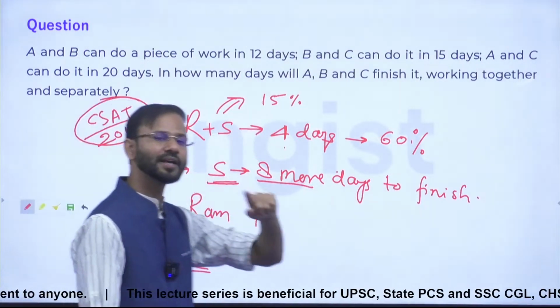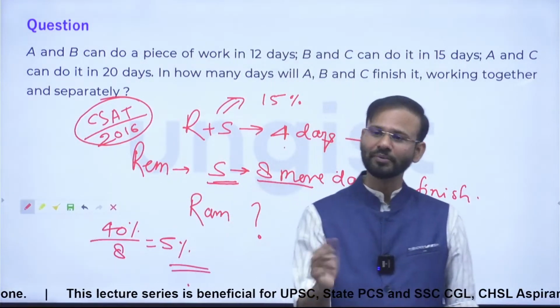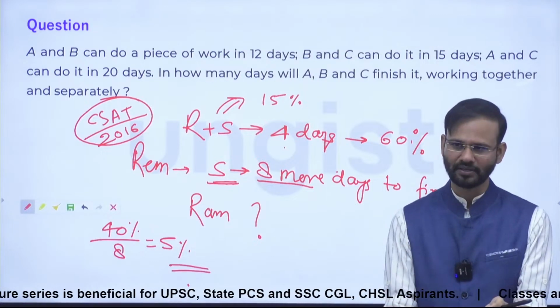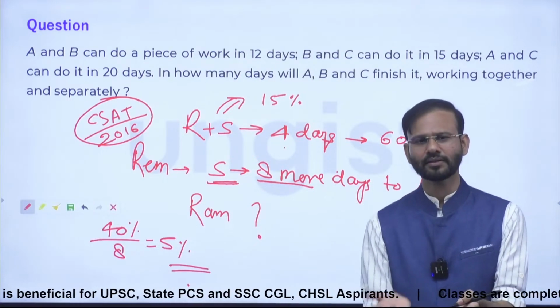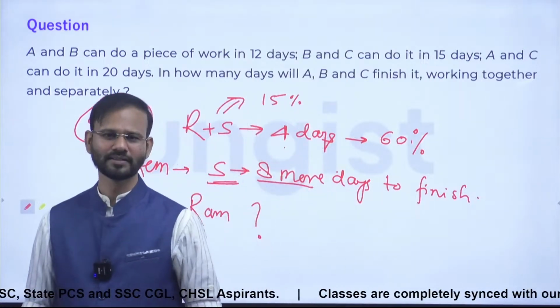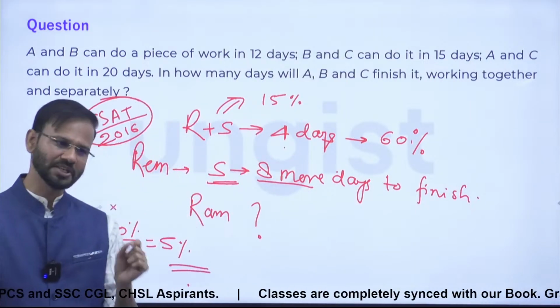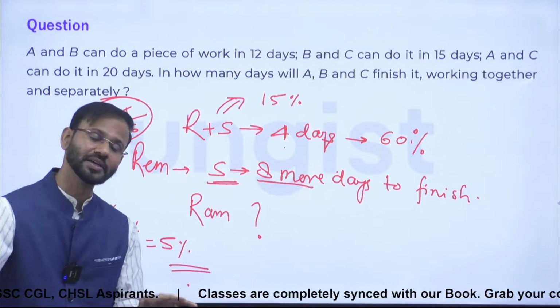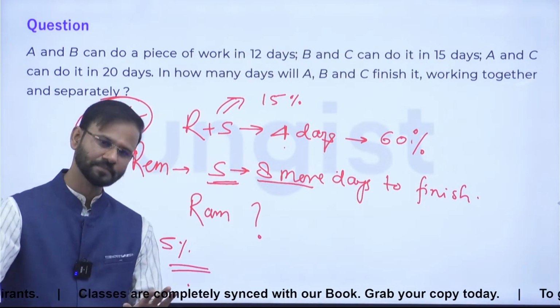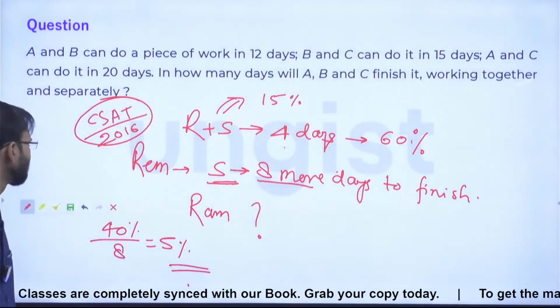Ram and Shyam together are doing 15% in one day, which means Ram is doing 10% in one day. If he is doing 10% in one day, then for 100% work, he will take 100 by 10, which is 10 days. Everybody, is it clear? All right.